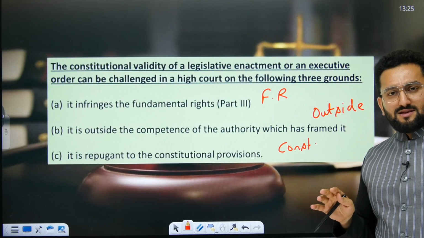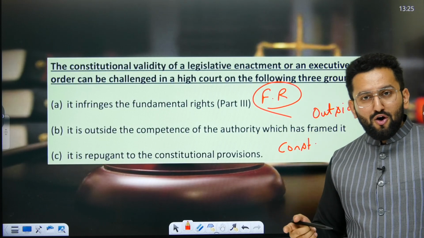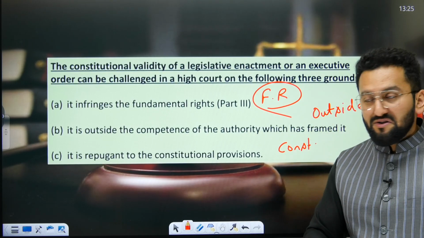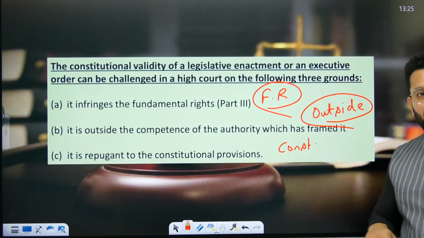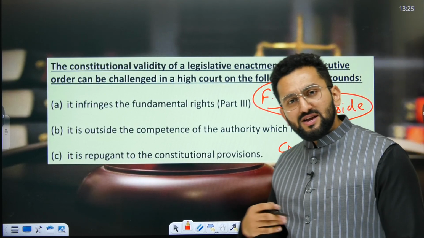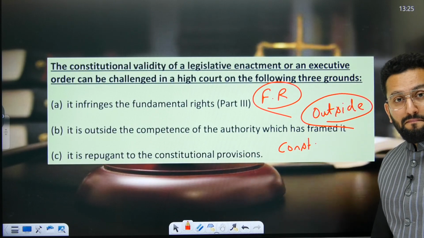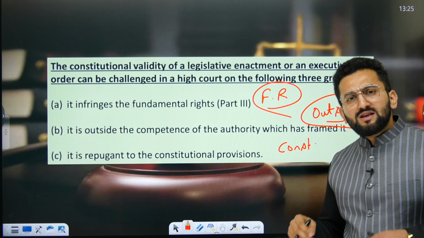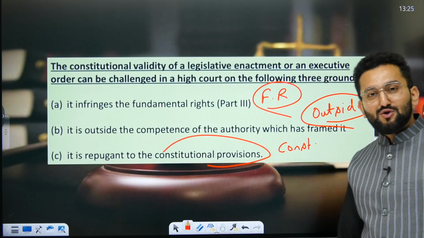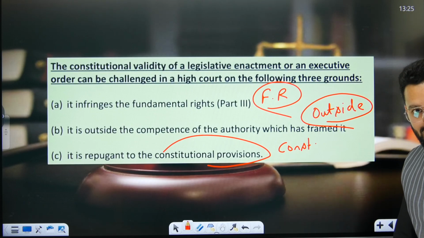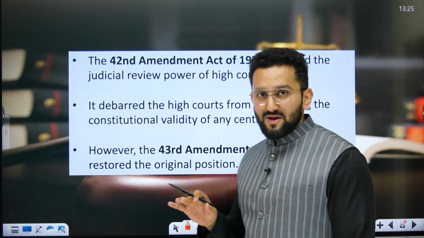Now, in what cases can judicial review happen? One is fundamental rights. If some law or executive action is taking away your fundamental right, judicial review can work. Second is outside the purview. It means any authority has taken some action which is outside its power. In this case, judicial review can apply. Or if the provisions or laws being made, or some executive action, are against some constitutional provision, in this case also judicial review can be applied. So these three are the areas you should remember for when judicial review is going to be applied. A direct question can be asked.